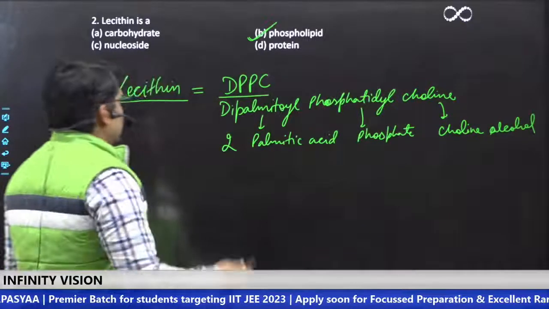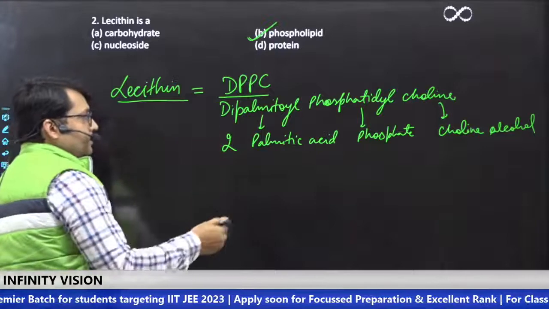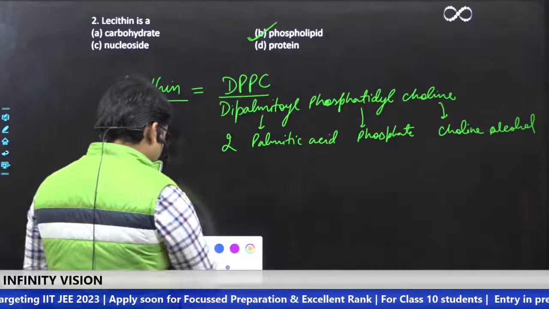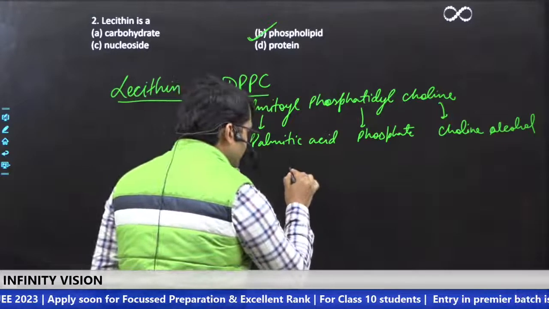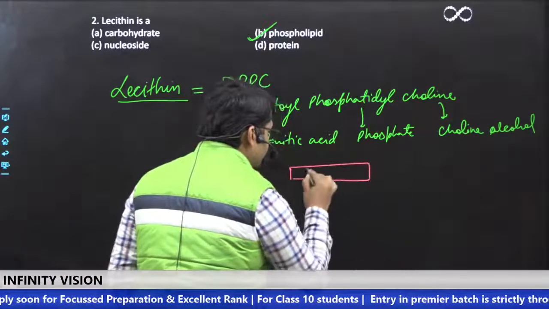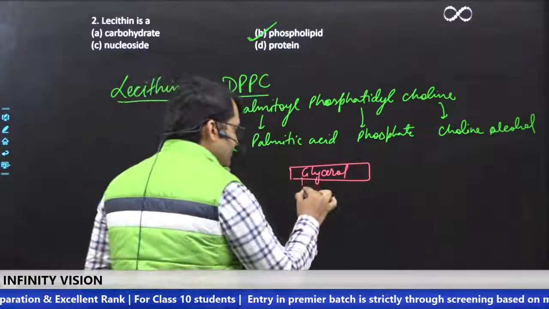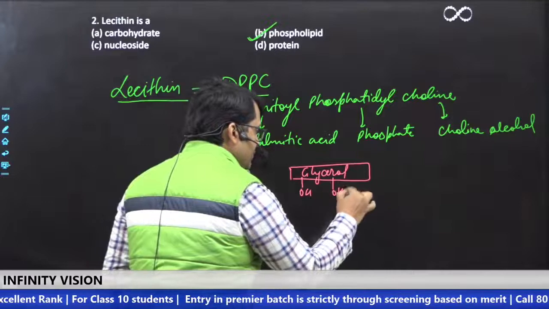So this particular molecule is going to look something like this. It has a glycerol with 3 OH groups: the first OH, second OH, and third OH.